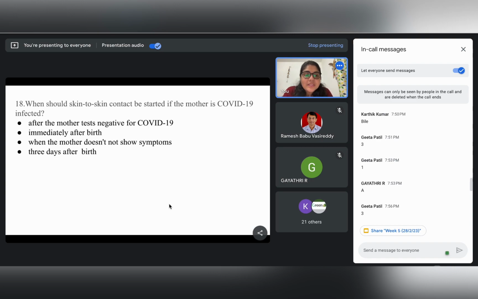So Miss Gayatri, if you say it is 3 days after birth, why do you think it should be 3 days after birth? No, like if you say it is 3 days after birth, what is the reason? Let us see, what should be the answer? Why do you think it should be 3 days? Is there a reason, or have you read it somewhere?